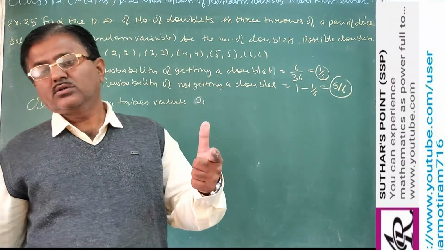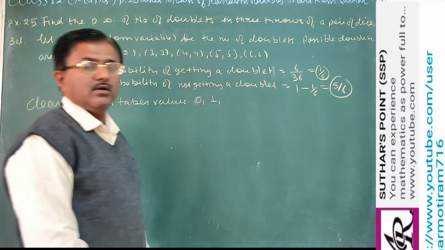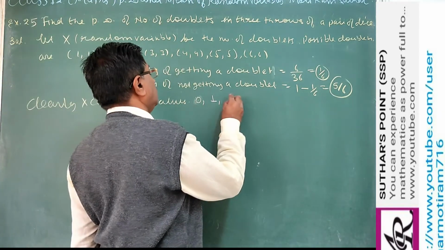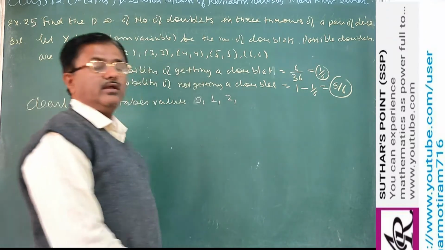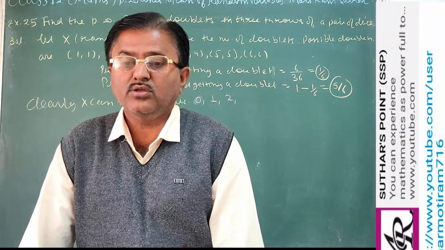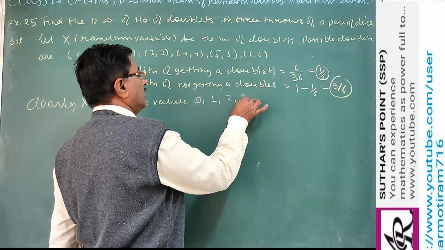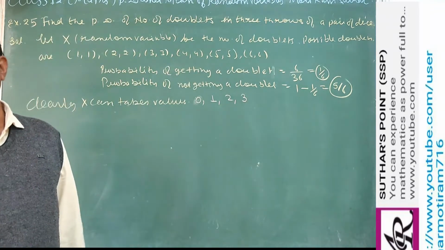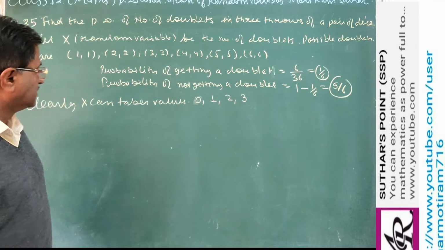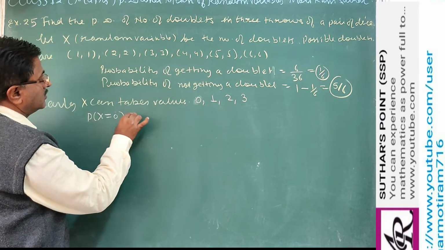In 3 throws, 1 gives you a doublet, so X is 1. In 3 throws, 2 throws show a doublet. And in all 3 we get the doublet, that is, we threw the 2 dice 3 times and every time a doublet came. So these are the possible values of X. Now what is the probability of these? That you have to find. Probability of X equal to 0.